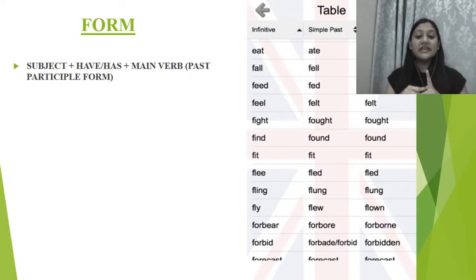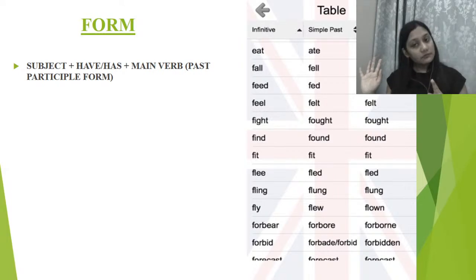Okay? Flee, fled, fled. Fling, flung, flung. Fly, flew, flown. Forbear, forbore, forborne. Forbid, forbade, forbidden.